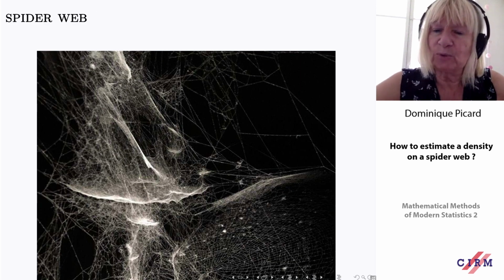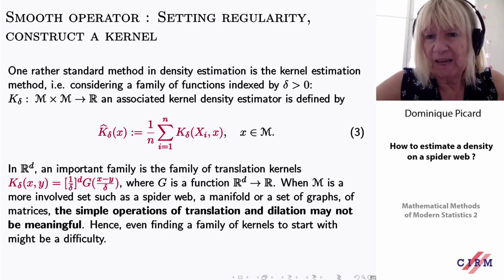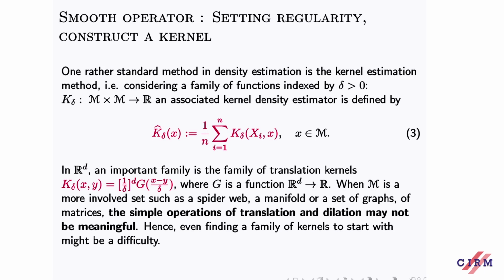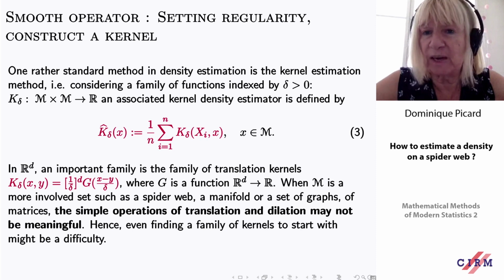Now let's come again to spider webs and try to build an estimator. To build an estimation theory, basically we need two parts. We need to speak about regularity, and we need to construct something like a kernel.